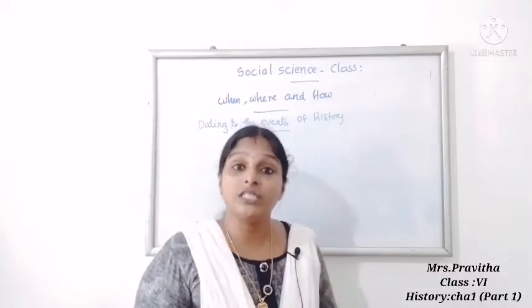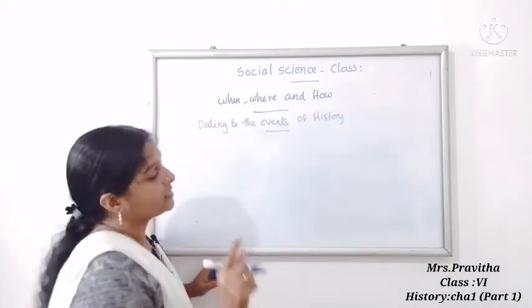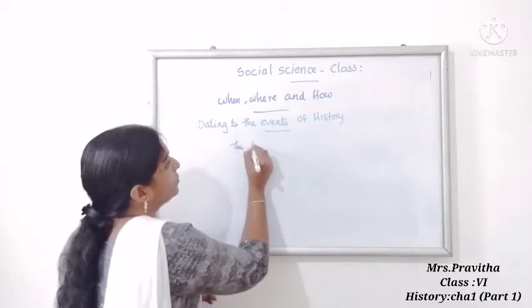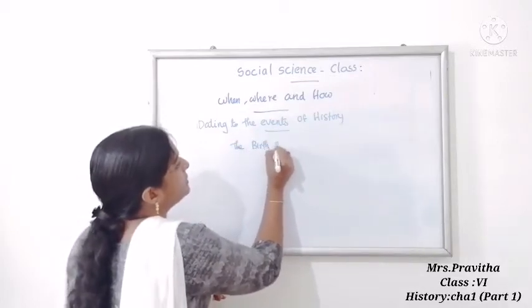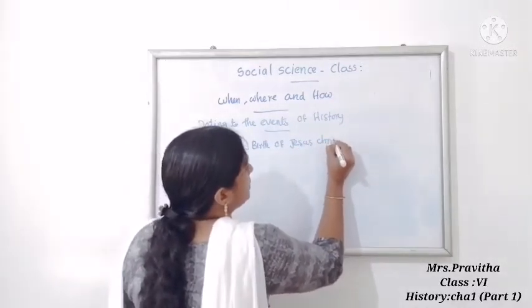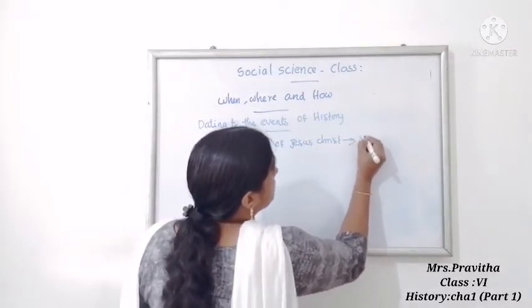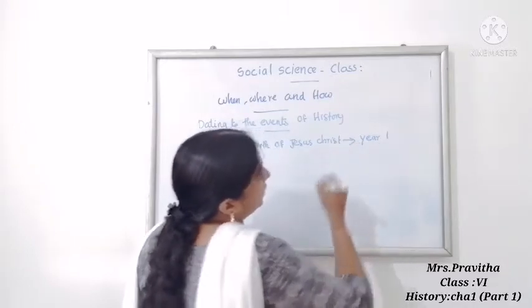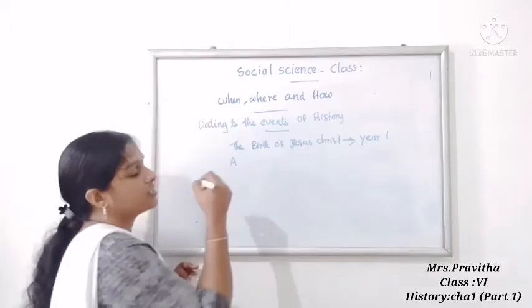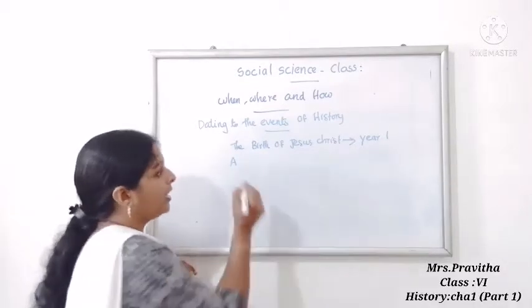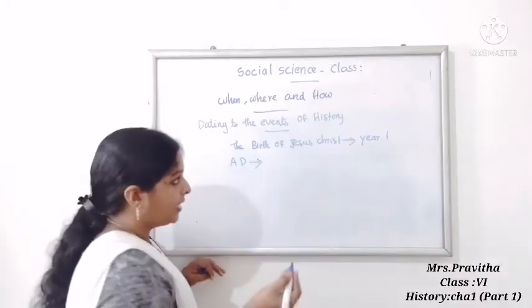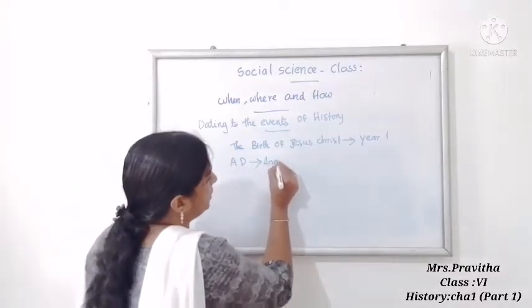The birth of Jesus Christ is regarded as year 1. After the birth of Jesus Christ is considered as AD, full form Anno Domini.